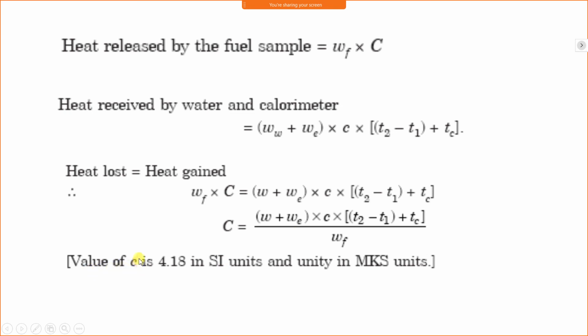Now, the value of Cw, the specific heat of water, is 4.187, or we can take 4.18 in SI unit, and the unit in MKS unit.